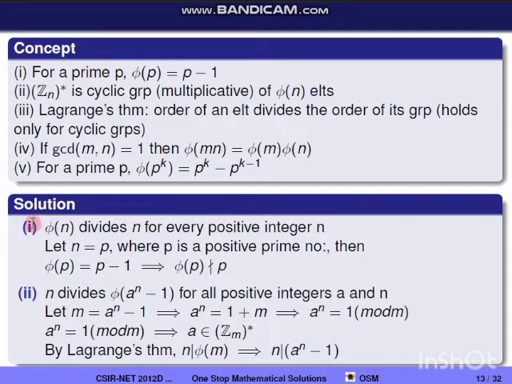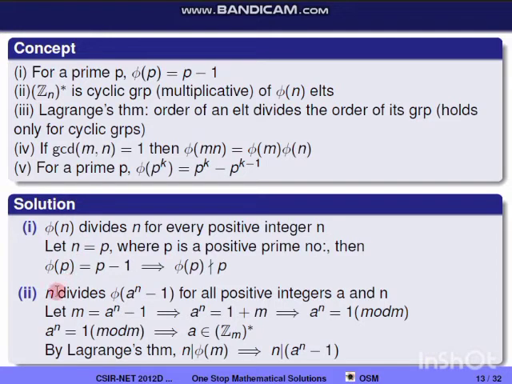So first one is phi(n) divides n for every positive integer n. So we'll check that. If I take n to be a positive prime number, denoted as p, then phi(p) is equal to p minus 1, and we know the divisors of p are only 1 and p, so p minus 1 doesn't divide p, that is, phi(p) doesn't divide p. So this doesn't hold for every positive integer.